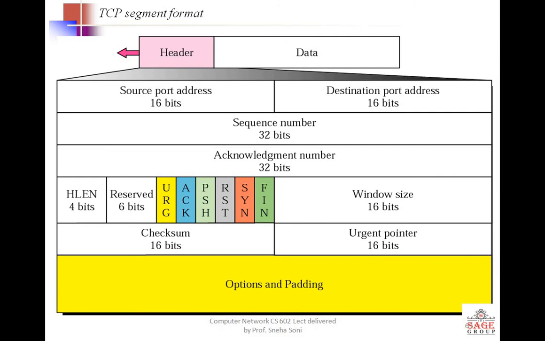At the same time, the source machine can be both sender and receiver, and the receiver machine can also be both source and receiver. So the acknowledgement number is generated after receiving data, while the sequence number comes prior to assigning the acknowledgement number.